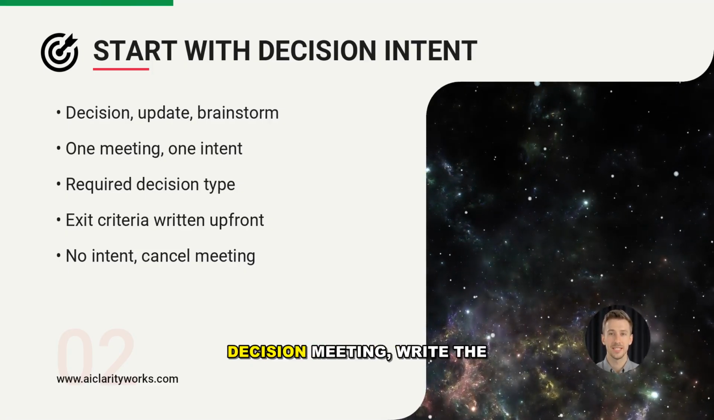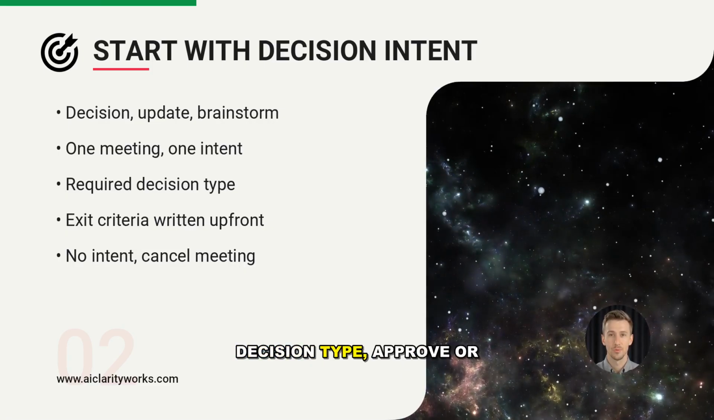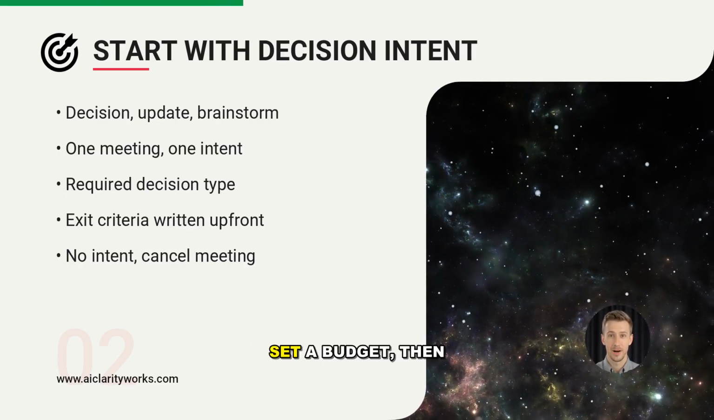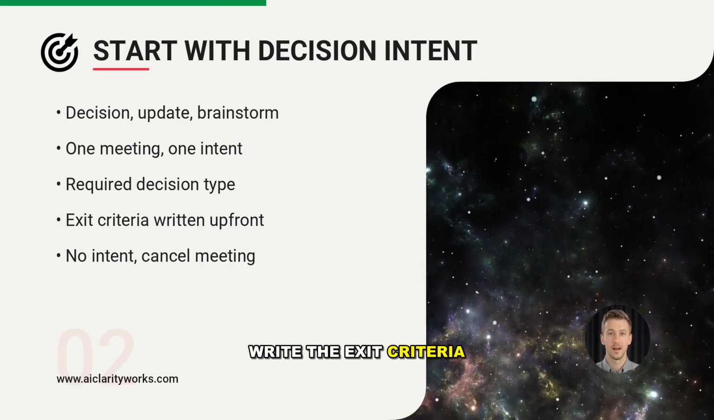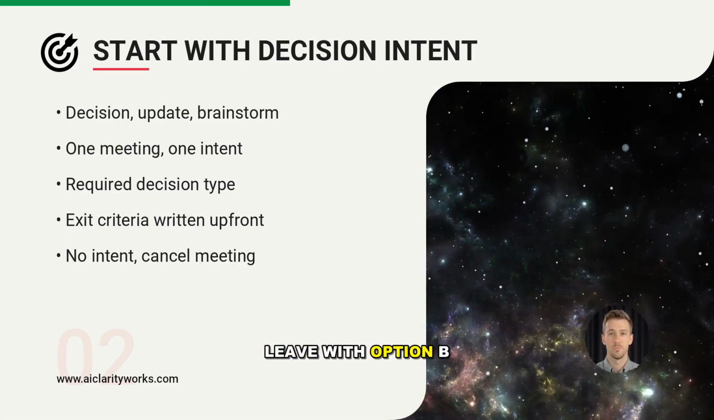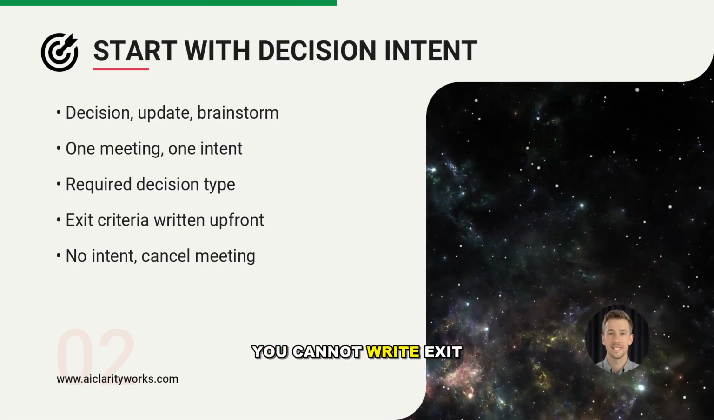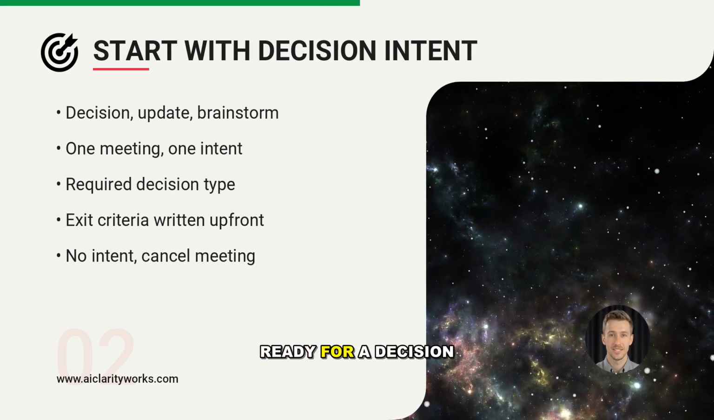If it is a decision meeting, write the decision type, approve or reject. Choose one option, commit to a date, set a budget. Then write the exit criteria in plain language. We leave with option B chosen, owner assigned, and a ship date. If you cannot write exit criteria, you are not ready for a decision meeting.